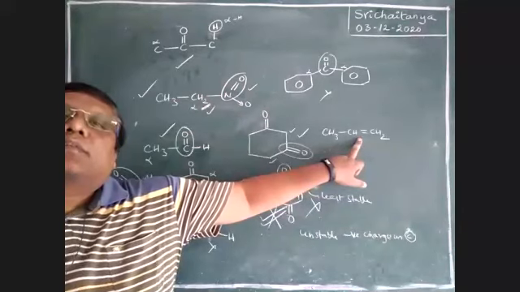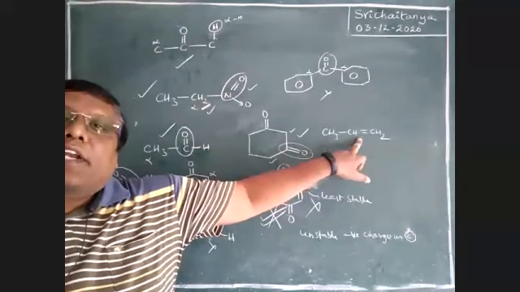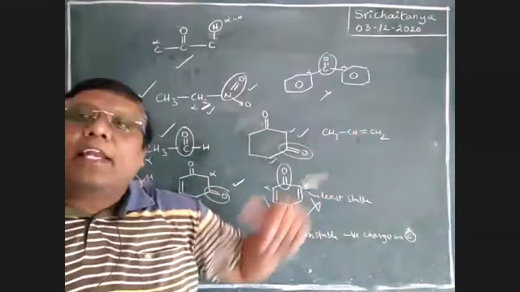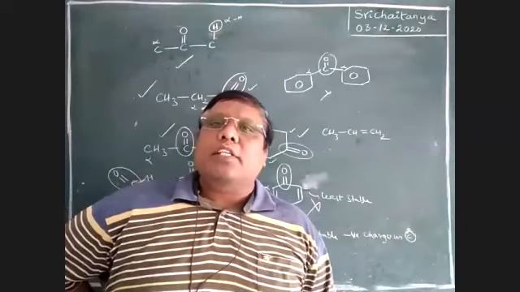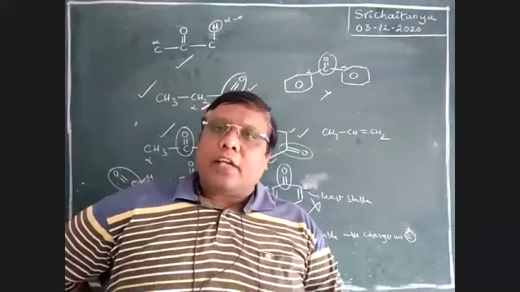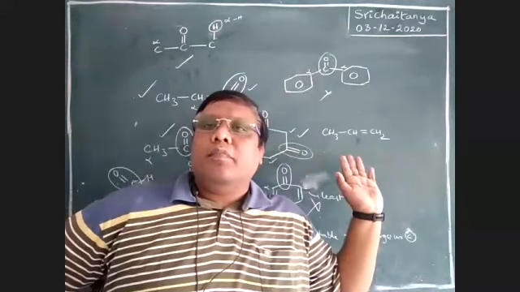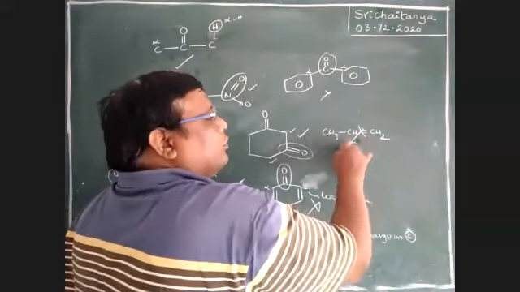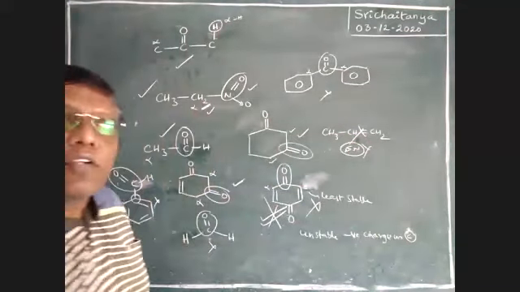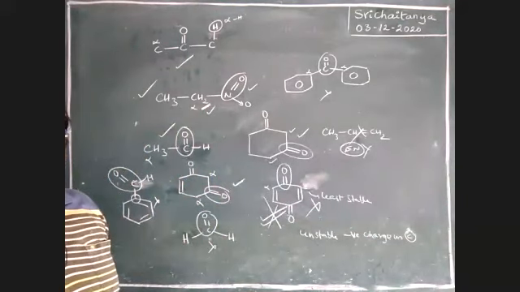Yes, correct, the electronegative atom has failed. A highly electronegative element, either oxygen or nitrogen, is required. That electronegative element is not there. So here the electronegative condition failed, not the alpha hydrogen.